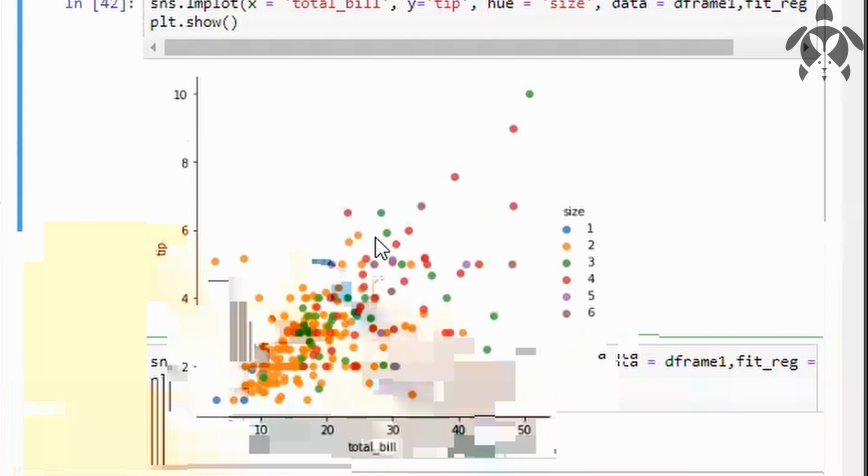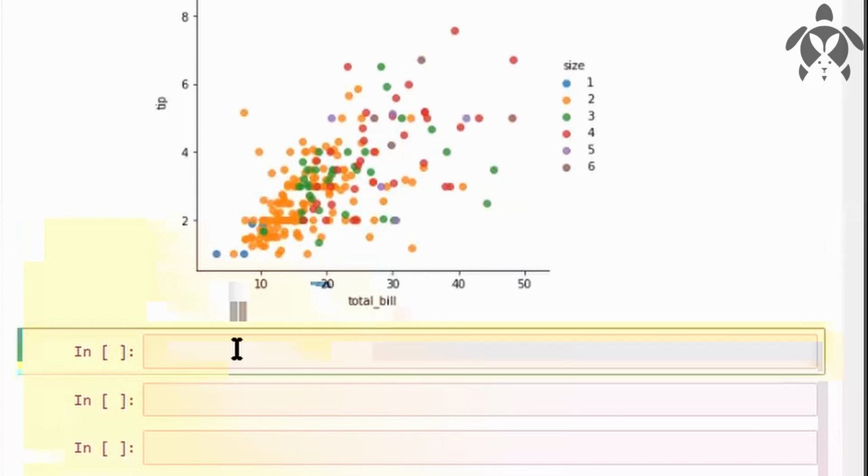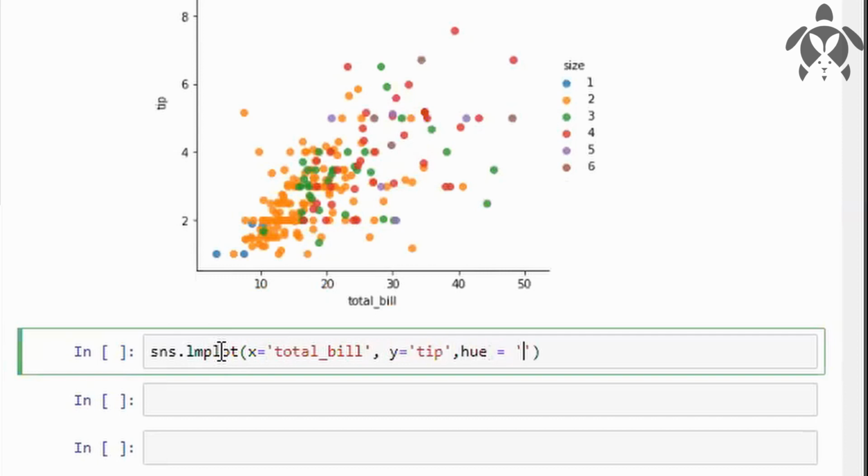If you want a square instead of circles, you can use sns.lmplot, with x as total bill and y as tip, and hue I will take as smoker, and I will give palette.